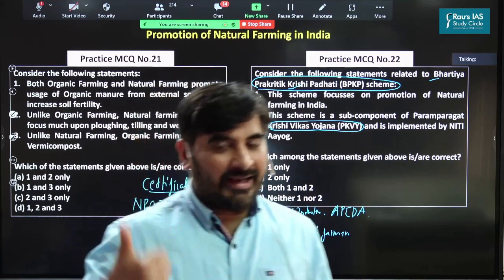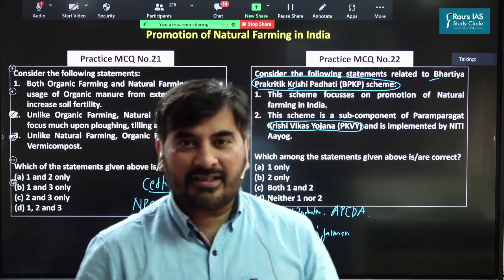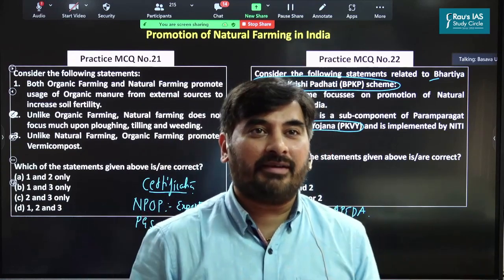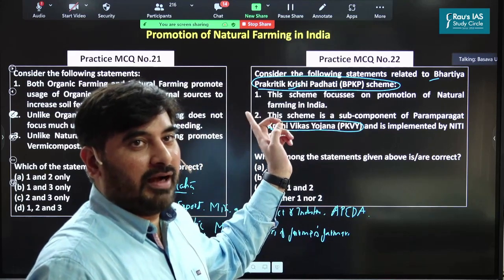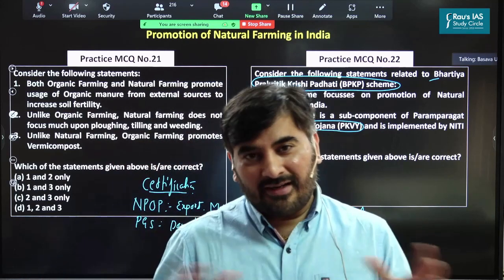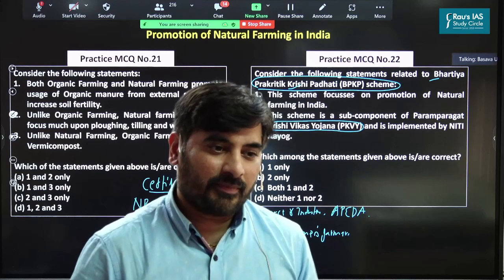Okay. The second thing which UPSC could probably ask you is with respect to the difference between organic farming and natural farming. Can you see practice question number 21, which requires you to understand the difference between organic farming and natural farming. So let's understand what is the difference between these two types of farming systems.